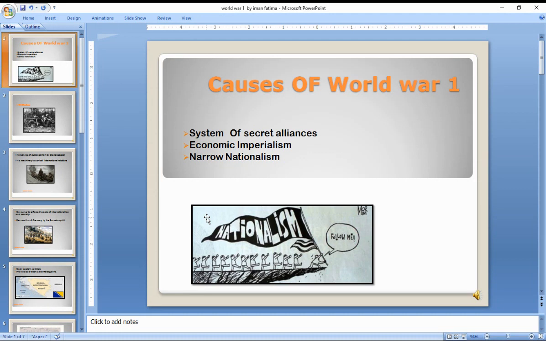Then we have the narrow nationalism. ये था कि Germany was in a kind of competitive patriotism. He was full of patriotism.